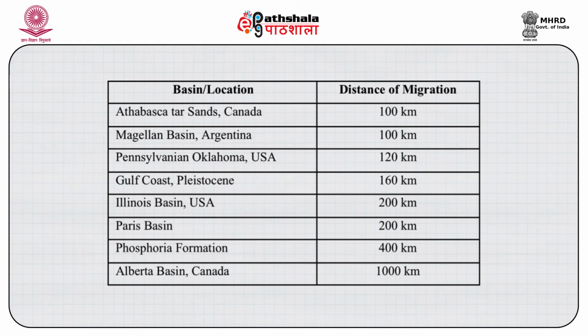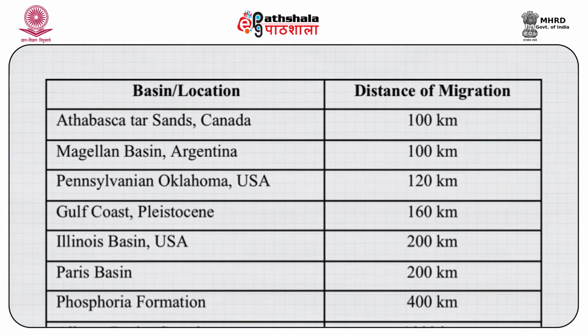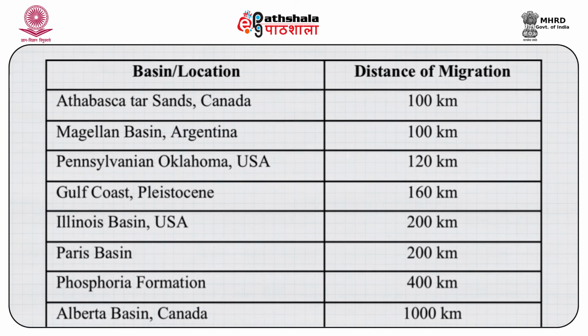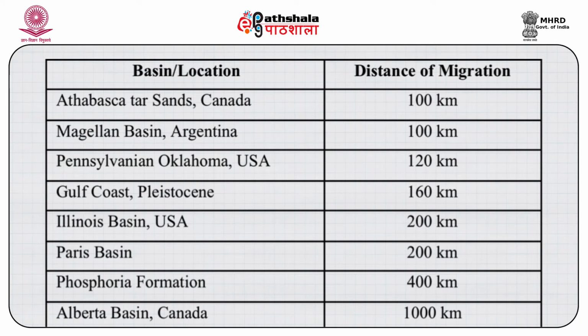Some of the basins of the world where a large scale migration in the tune of 100 kilometers or more has been recorded are shown in the form of a table. You can see the Athabasca basin in Canada, Pennsylvania, Oklahoma, and then the Gulf Coast. All these record some migration of hydrocarbon of 100 kilometers or more, sometimes 120 kilometers, 160 kilometers. People have traced that this hydrocarbon has moved so much distance because of the hydrodynamic system from its initial occurrence within the trap.